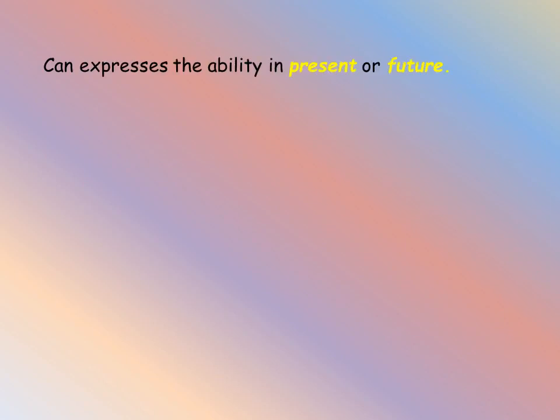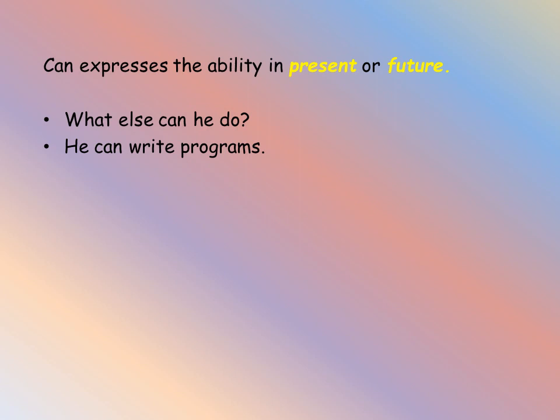Let us see the difference between can and could. Can expresses the ability in the present or in the future. Let us see the example. What else can he do? Here we are asking for a person's ability at present. The answer may be he can write programs. So here the person is capable of writing programs at present.